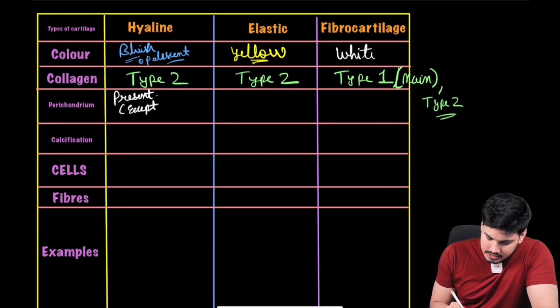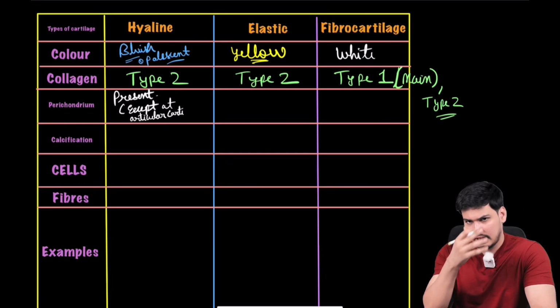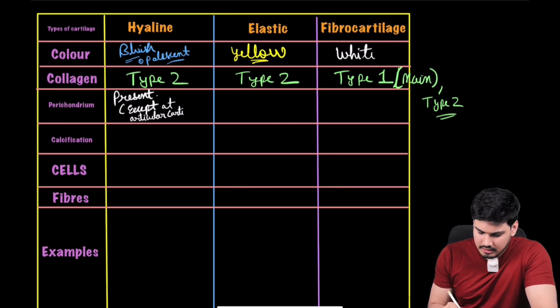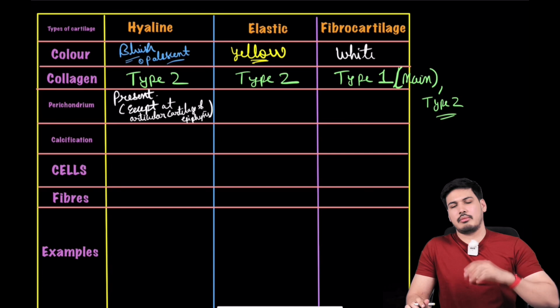Except at articular cartilage. And articular cartilage basically किस एरिया में आता है बोन के? So this is how you can remember it. Articular cartilage and epiphysis. Okay, so it's fine, no need to remember other thing.